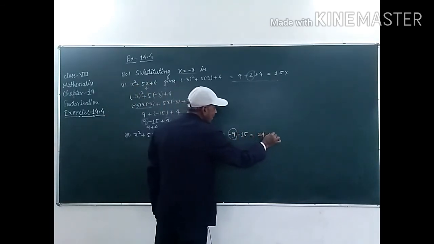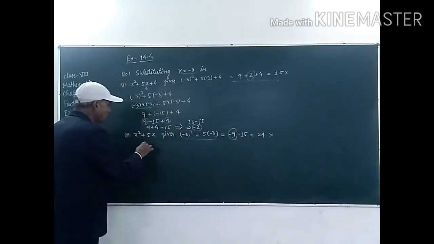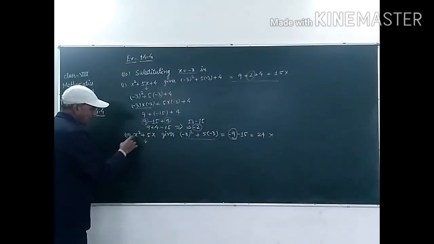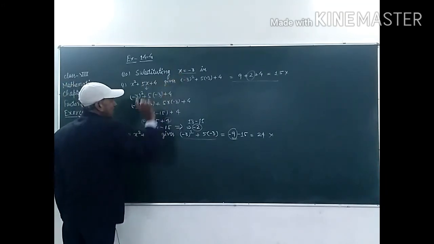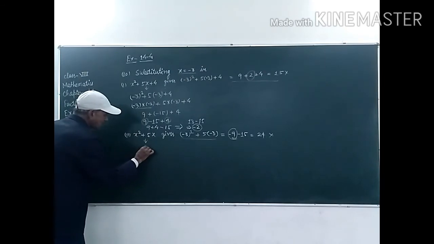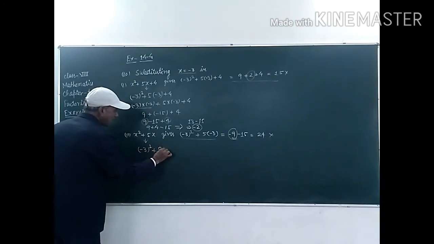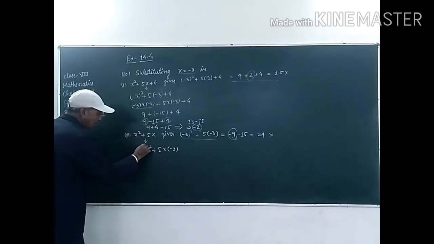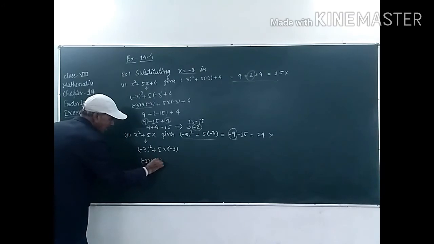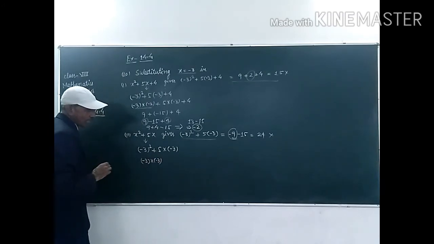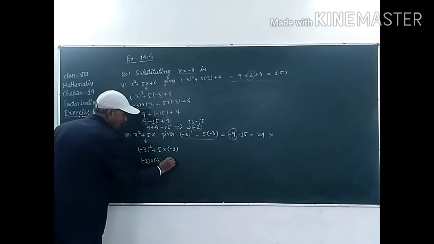So the answer is not correct. So we have to solve this once again. In place of x we have to put the value that is minus 3. So minus 3 whole square plus 5 into, in place of x, that is minus 3. And it will be minus 3 into minus 3, because it is minus 3 whole square, student, plus 5 into minus 3.